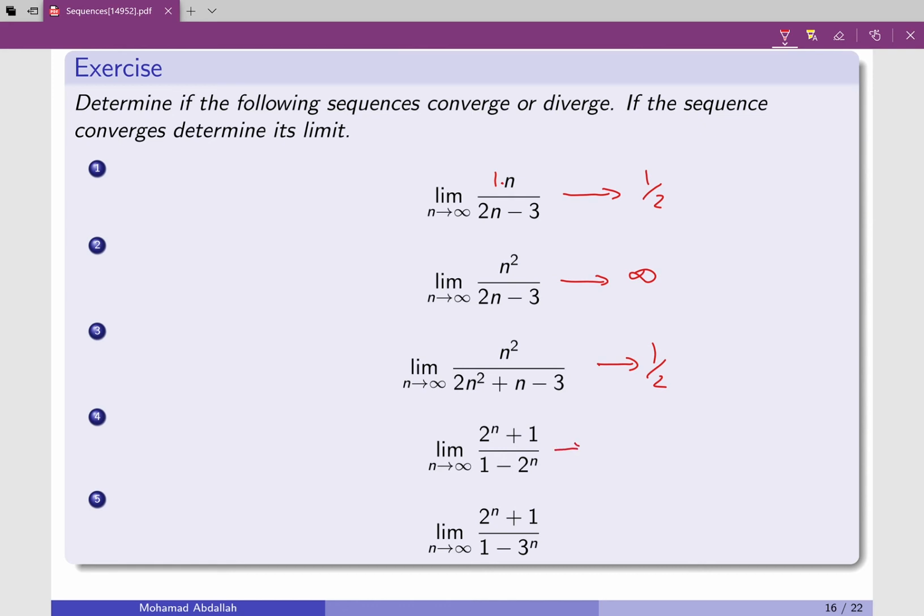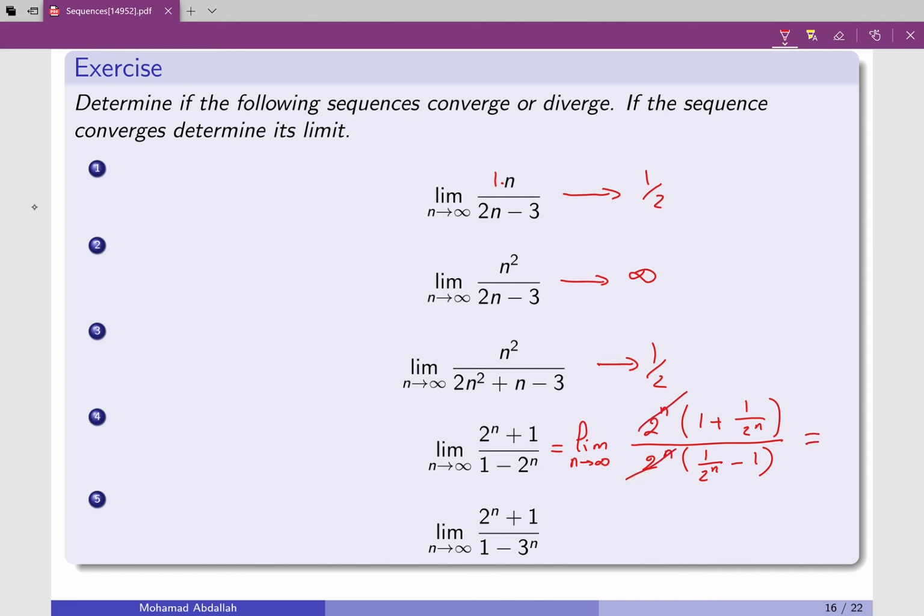First, this can be done in the following way. You can use L'Hopital's rule if you want, but I don't think that I really need it here. I can do the following. That's the limit when n goes to infinity. The same trick I used when I factor out the factor with the highest exponent for rational functions, I can factor out 2 to the power n. So this means 1 plus 1 over 2 to the power n. In the bottom, I can factor out 2 to the power n as well. So that's 1 over 2 to the power n minus 1. So 2 to the n cancels with 2 to the n.